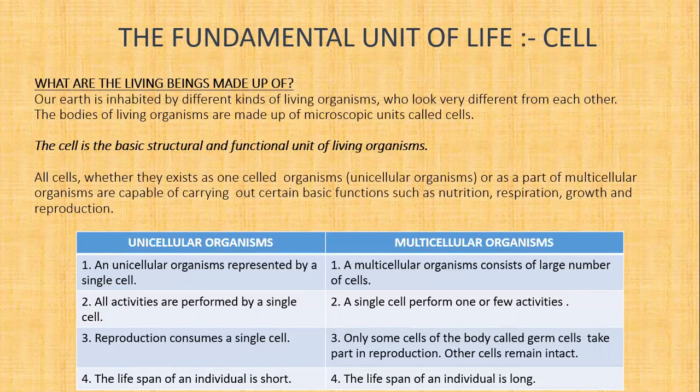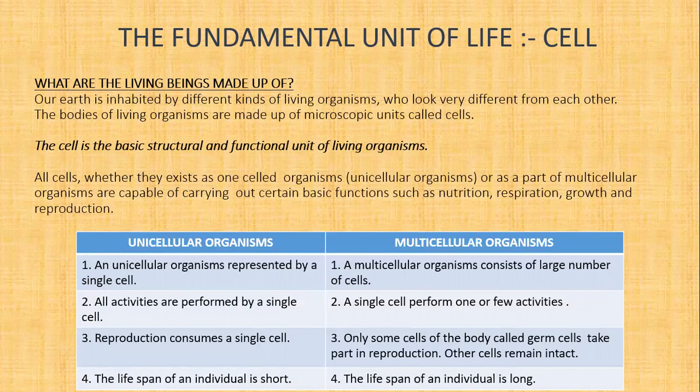Now, what is the difference between unicellular and multicellular organisms? First, a unicellular organism is represented by a single cell. A multicellular organism consists of a large number of cells. Second, all activities are performed by a single cell in a unicellular organism. A single cell performs one or a few activities in a multicellular organism.